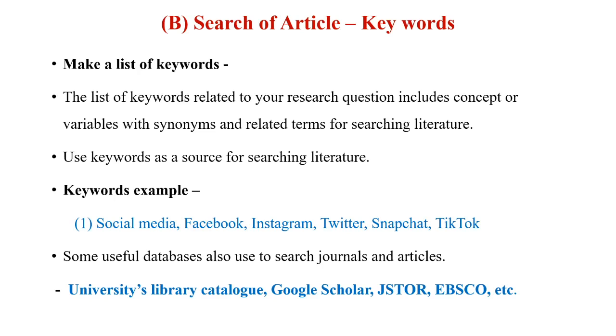So this library you can access for the literature review. Then the second source for searching articles is keywords. As I said, make a keyword list. That list of keywords related to your research question includes concepts, variables, or synonyms related to your research problem. So you can use such keywords for finding or searching literature related to your research problem.